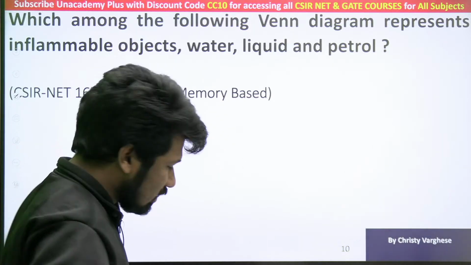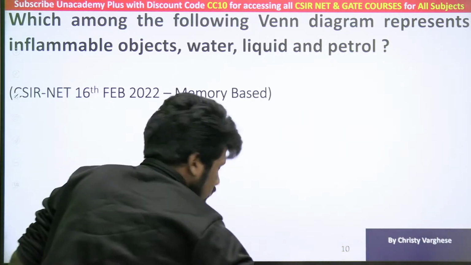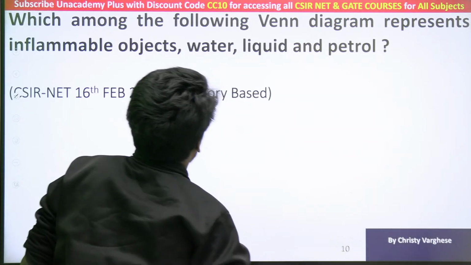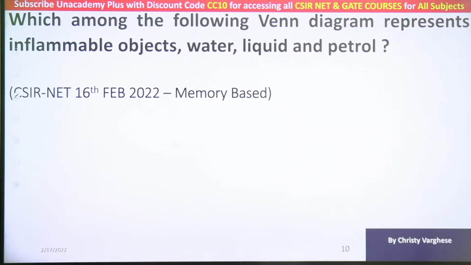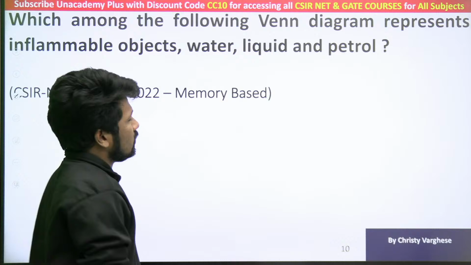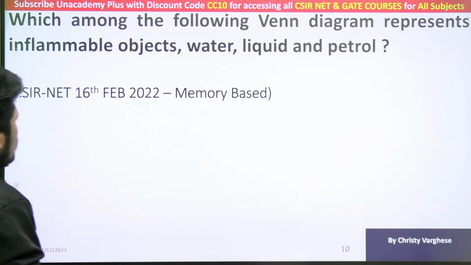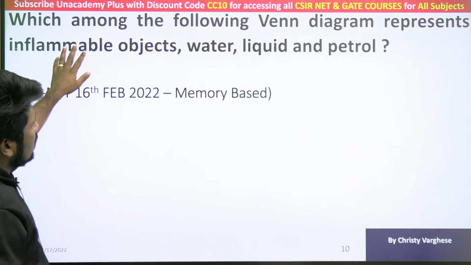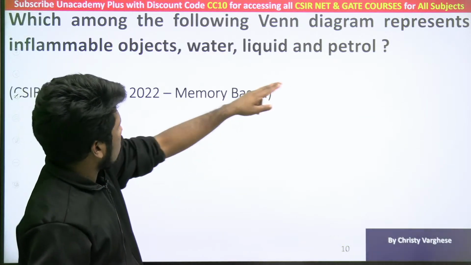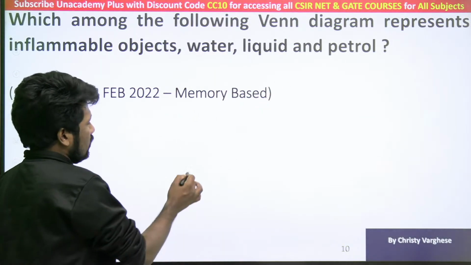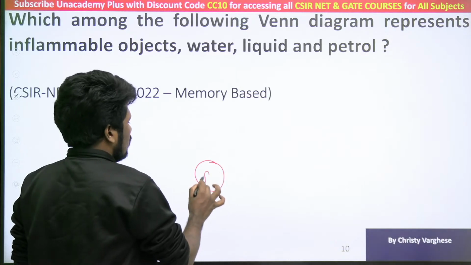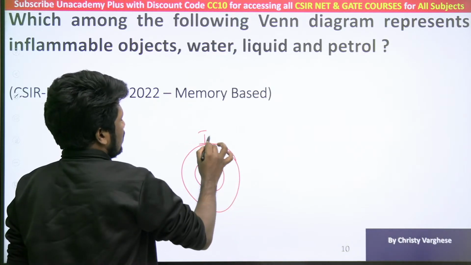So this question, let us understand. Which among the following Venn diagrams represent the inflammable objects, water, liquid, petrol? So it's a logical syllogism kind of problem or Venn diagram identification kind of problem. So what are the connections you can establish? Petrol is an inflammable object. So all petrol are inflammable objects, we can say.